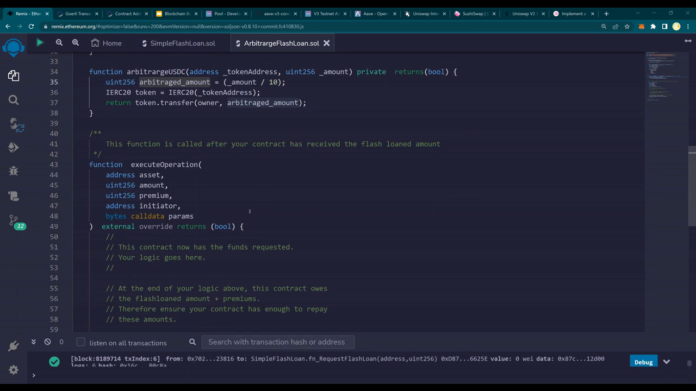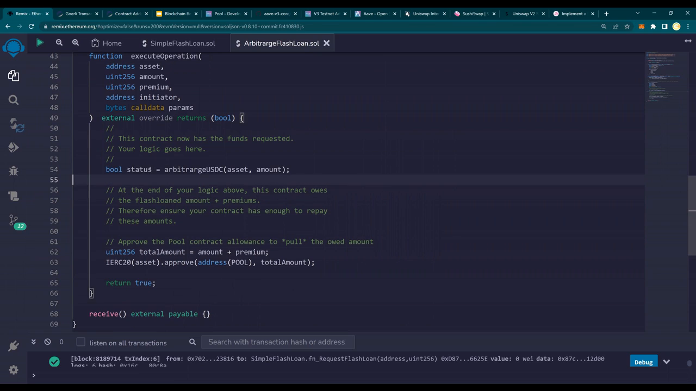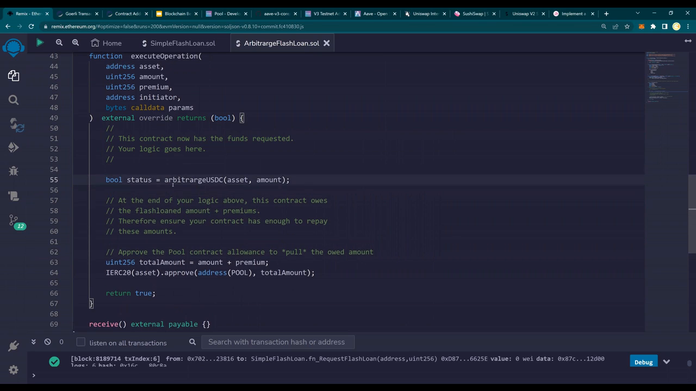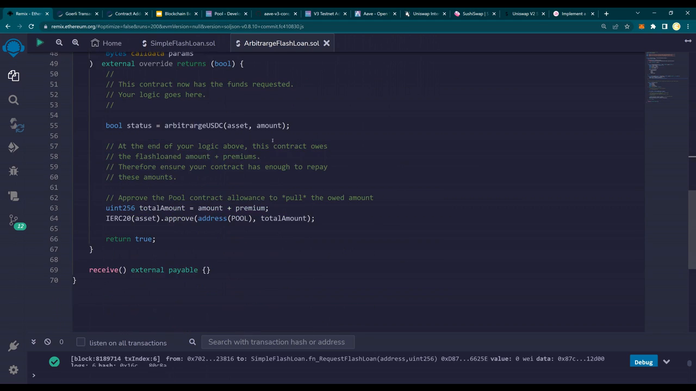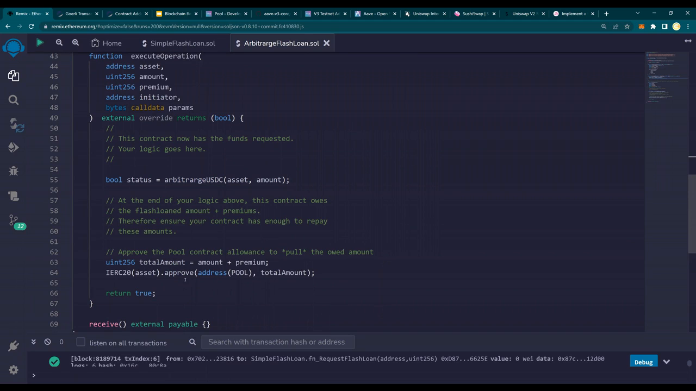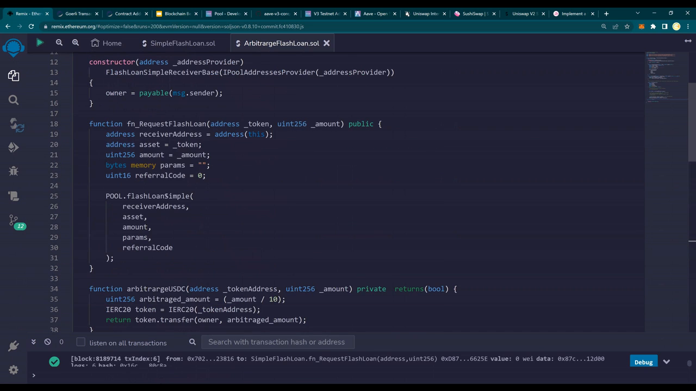All right. So I go to the execute operation. You see this contract now, at funds requested, your logic goes here. There you go. So this is your arbitraged amount. Make sense? So it is going to call arbitrage USDC by passing on the asset and amount, and it returns the transfer. Once it is done, you also return it back to the pool. So this is how it works. I'm going to return the status, which is also a Boolean. Okay. So what happens is, again, let's run through it.